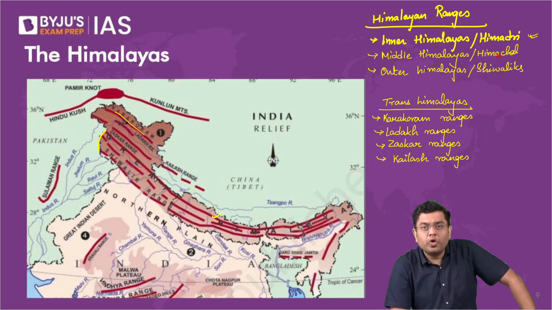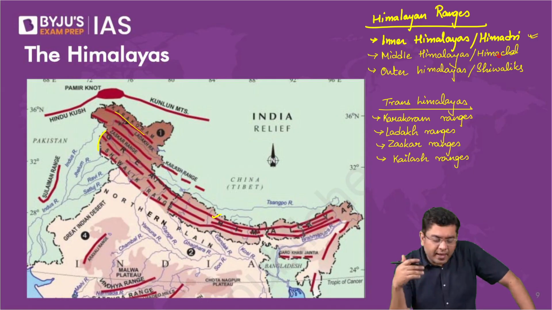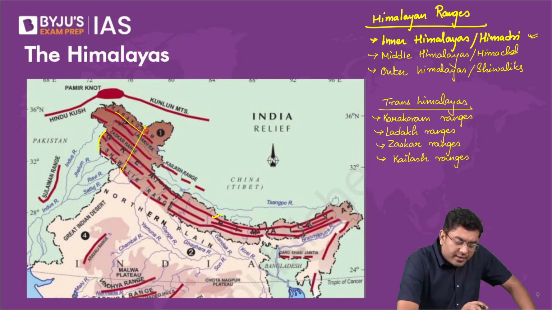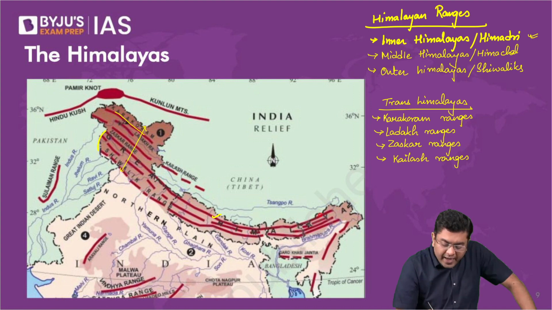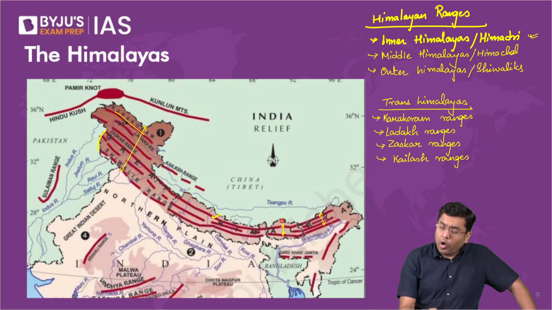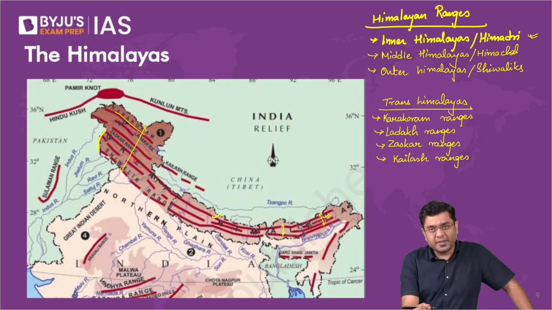Overall, if you take a look at the orientation or the alignment, you will find that the mountains are much more distributed and much wider here, and they get very, very narrow as you go to the east. The distance between the ranges decreases. So automatically you can come to a conclusion that there is a greater amount of compression in the eastern part as compared to the northwestern part.